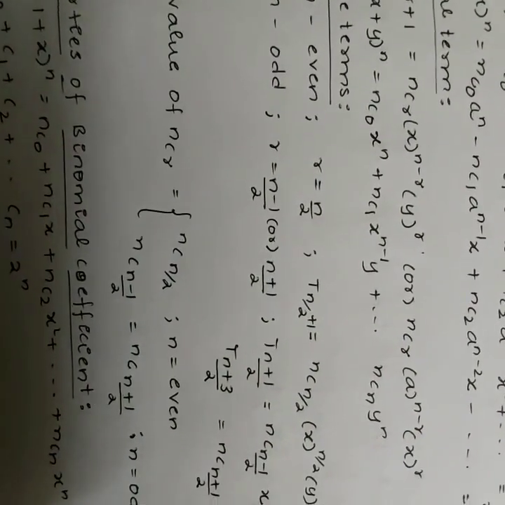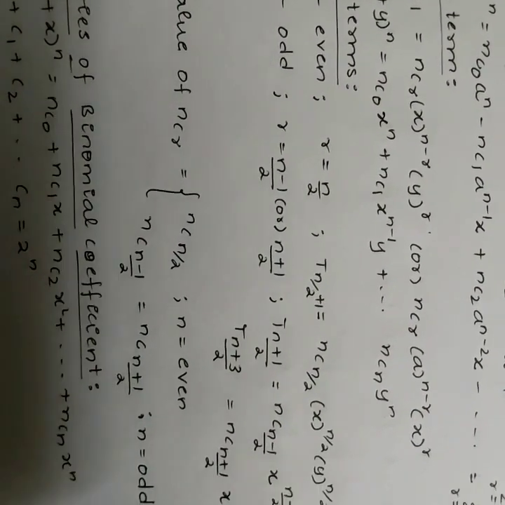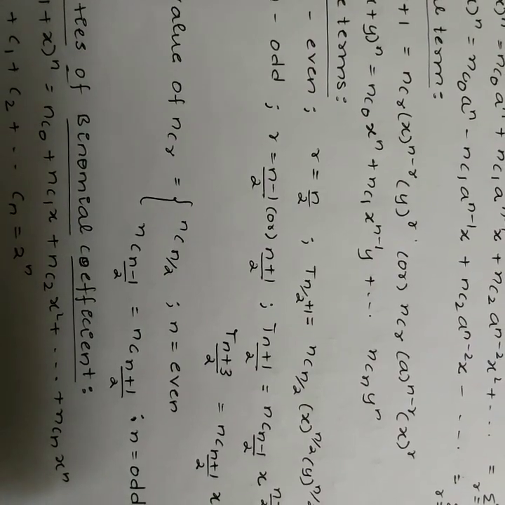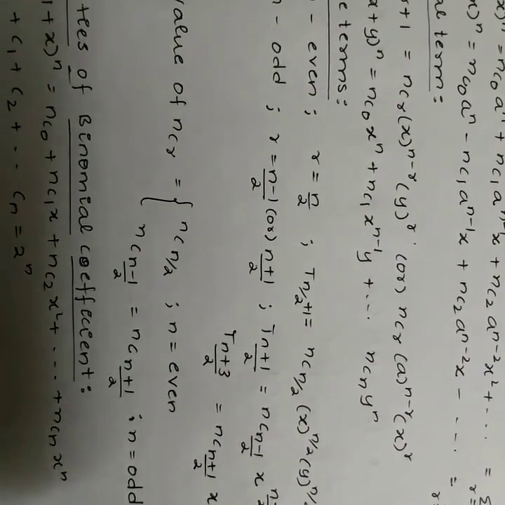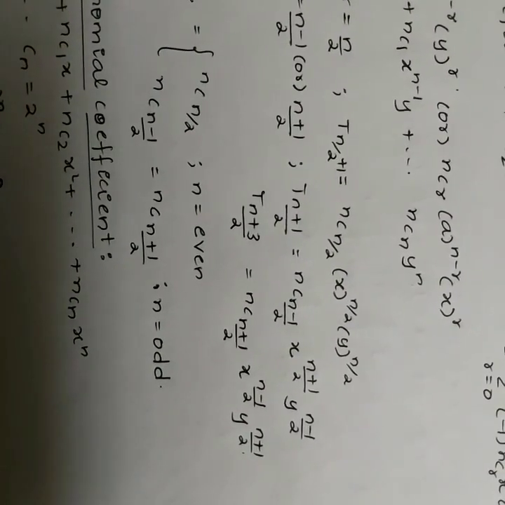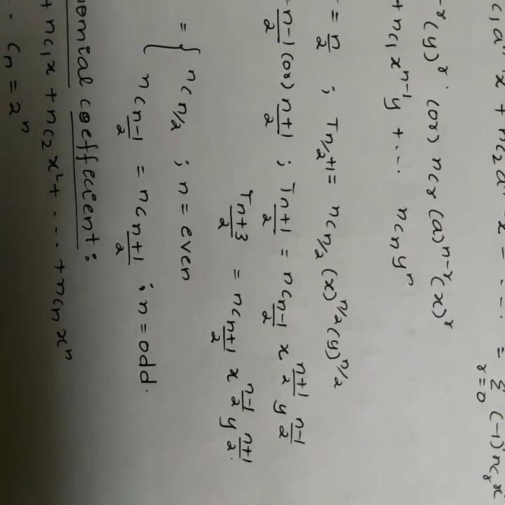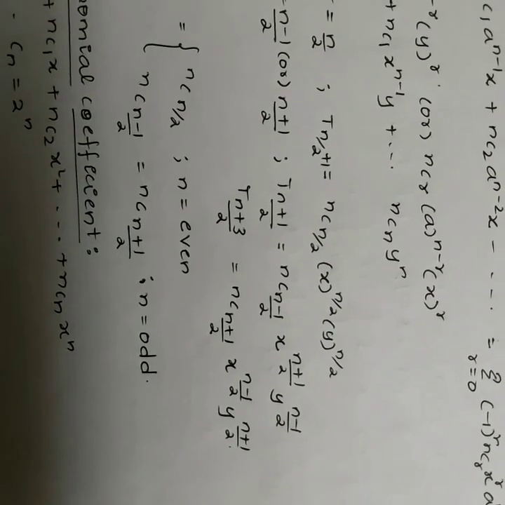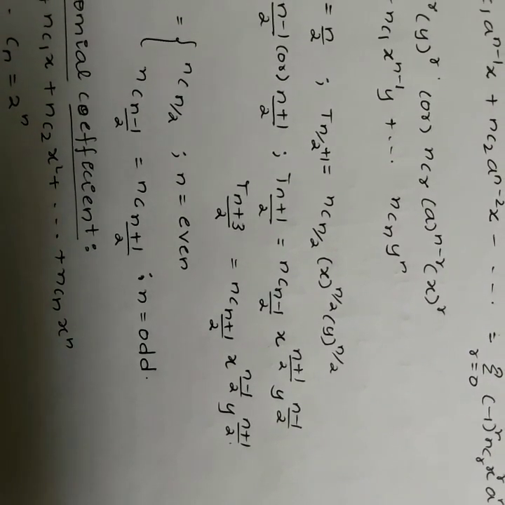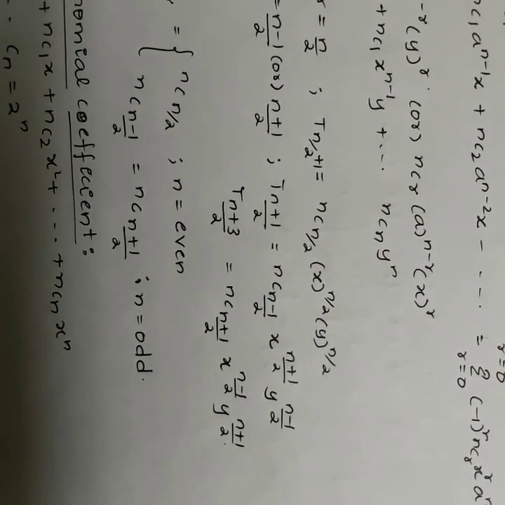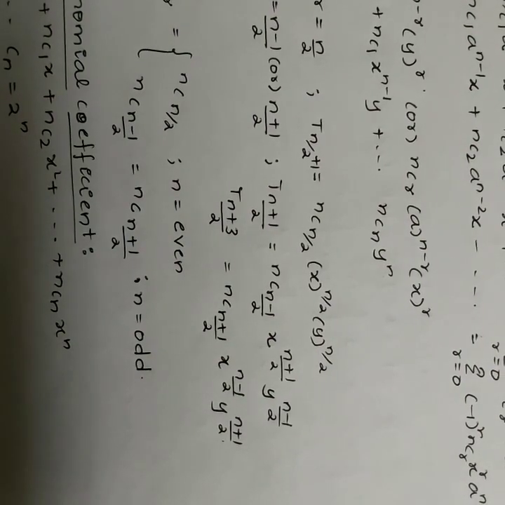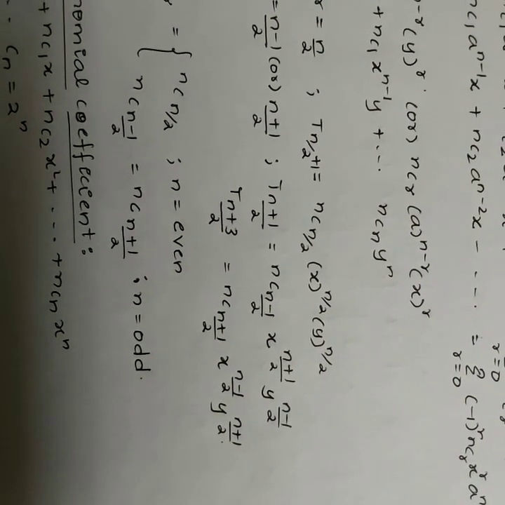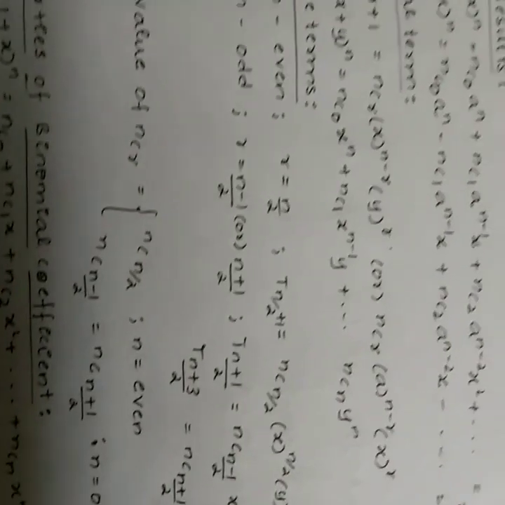When n is odd, then r is of two forms, either (n-1)/2 or (n+1)/2. Then T((n+1)/2) is equal to nC((n-1)/2) x^((n+1)/2) y^((n-1)/2). T((n+3)/2) is equal to nC((n+1)/2) x^((n-1)/2) y^((n+1)/2).